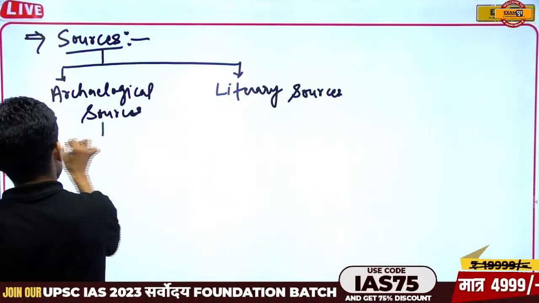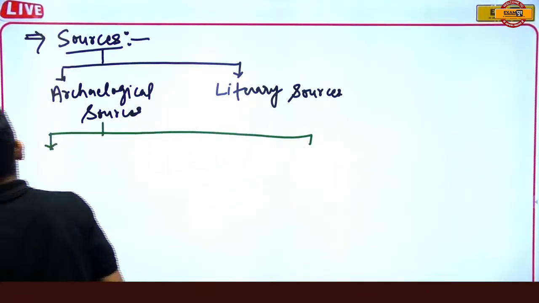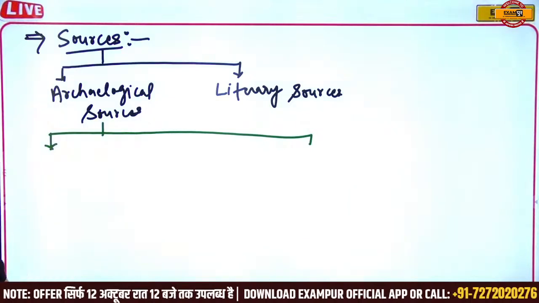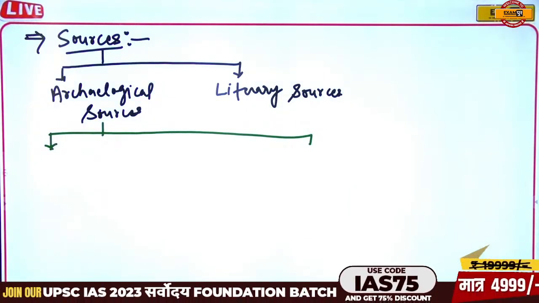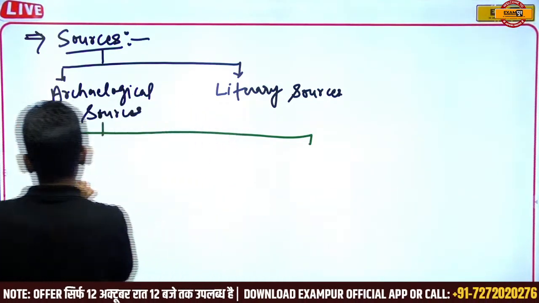What are archaeological sources? First we have artifacts. What are artifacts?